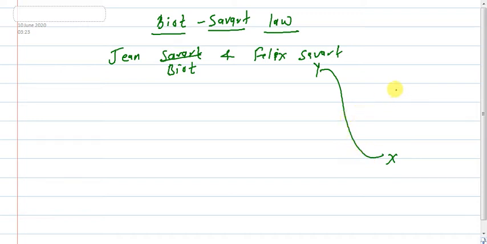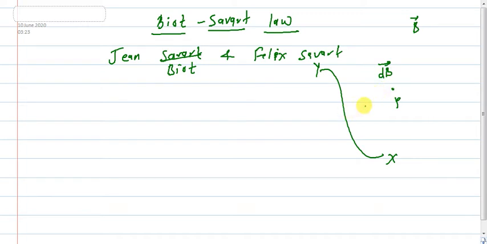Now suppose this is any point in this space, P, where we want to find the small magnetic field dB. Magnetic field is represented by the letter B, and a small magnetic field is represented by dB, and it is a vector quantity like electric field. We will discuss its direction since it is a vector.